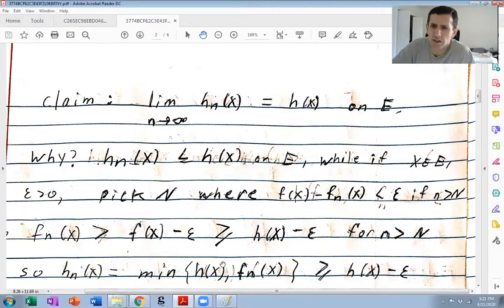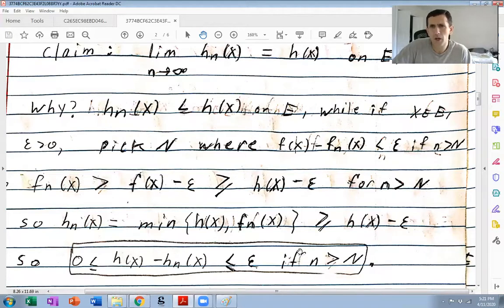Well, hn is the minimum of these two. Again, that's the definition of hn, that's how we're defining it. Obviously, h of x is bigger or equal to h of x minus epsilon. That's trivial, because epsilon's positive. On the other hand, fn of x is bigger or equal to h of x minus epsilon for n bigger than big N. So both of these, for little n bigger than big N, are bigger or equal to h minus epsilon, so the minimum has to be bigger or equal to h of x minus epsilon.